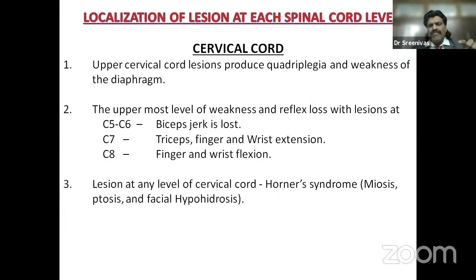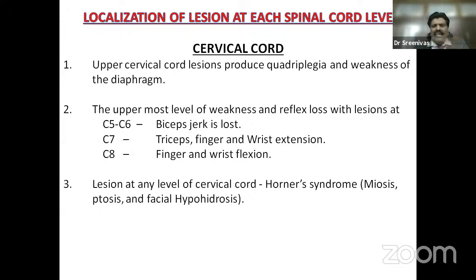So if C5 and C6 are involved, biceps jerk is lost because the biceps root value is C5, C6. If C7 gets affected, triceps, finger and wrist extension is affected. And if C8 gets affected, finger and wrist flexion gets affected. And a lesion at any level of the cervical cord, because the sympathetic tract comes till the level of T1.